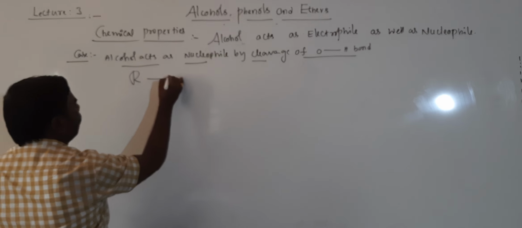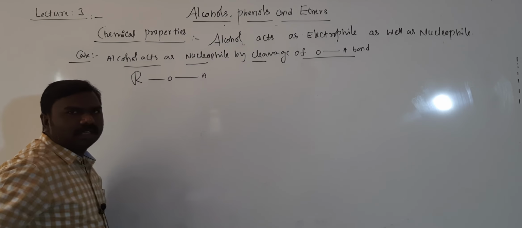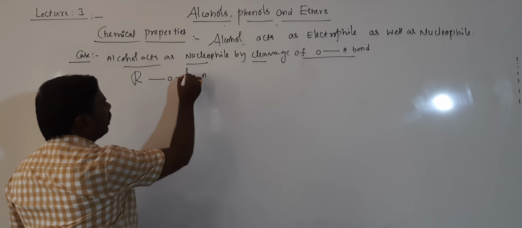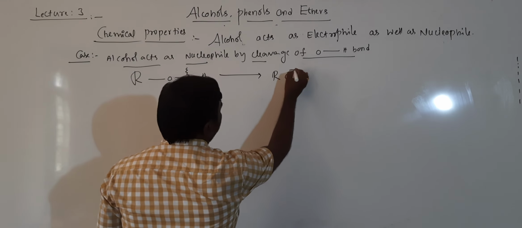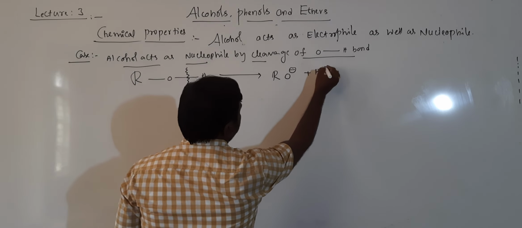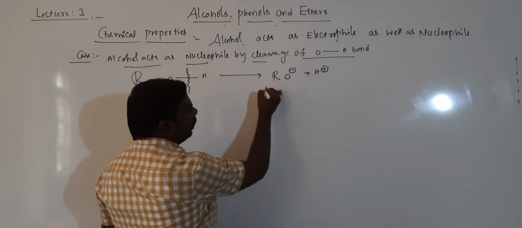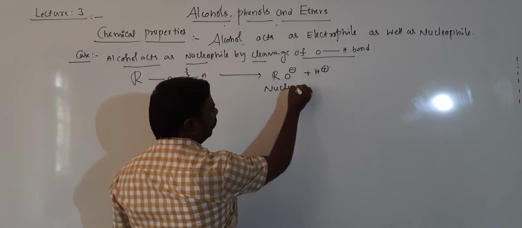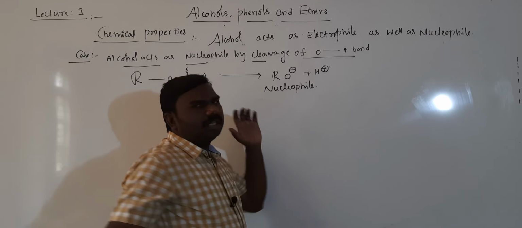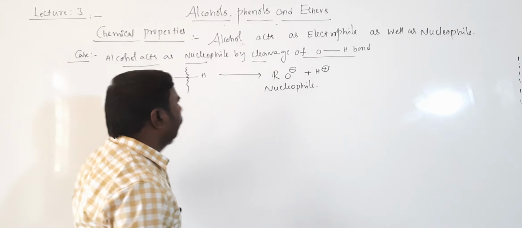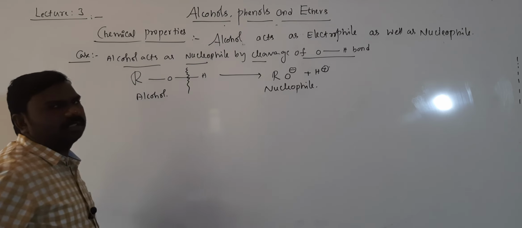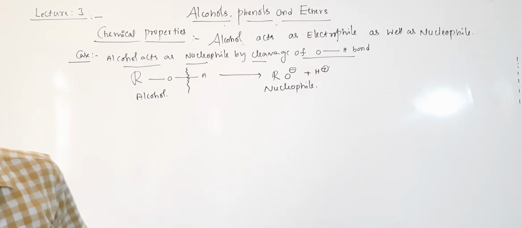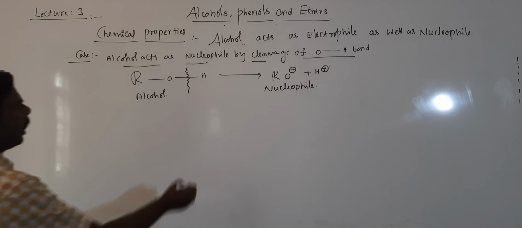For example, ROH, it is alcohol. When this bond is cleaved, then it becomes RO minus plus H plus. Right? It is nucleophile. It means alcohol is acting as a nucleophile by breaking which one, that is OH bond cleavage. Getting? If it is acting as a nucleophile, what is the reaction?